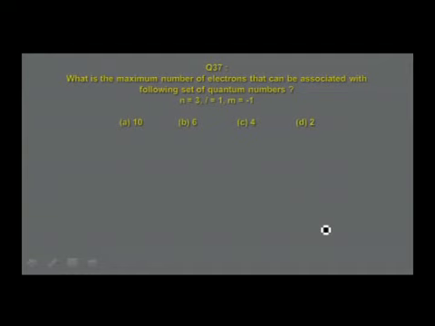n is equal to 3, l is equal to 1. Clearly, it gives an idea that the orbital must be 3p. There are three 3p orbitals. What are they? 3px, 3py, 3pz. But the value of m is also given in this numerical as m is equal to minus 1. So, for a given value of l, when l is equal to 1, the values of m are minus 1, 0 and plus 1.